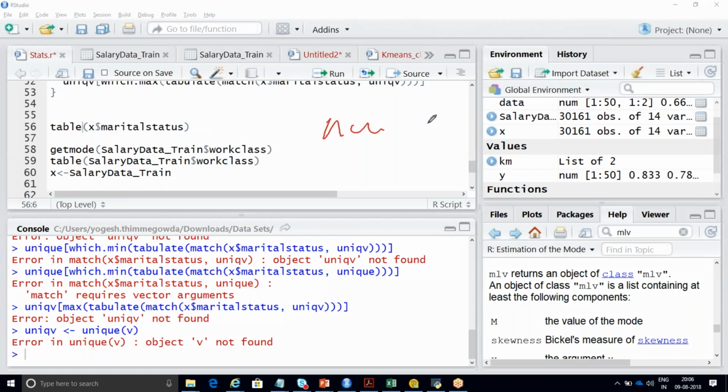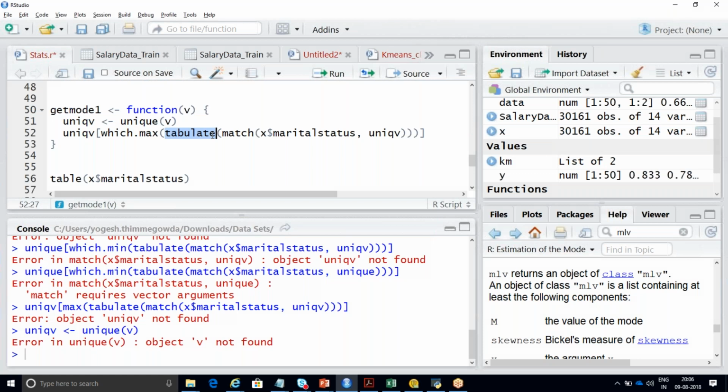If you use table, it will do on any type of data. That is the reason I'm using tabulate, because your data is in 6 categories. One is divorced, another one is married, never married, like this. Totally you're having 6 to 7 categories. Got it? So it will try to calculate, tabulate in the sense it will try to calculate how many of your unique with respect to unique v and maximum numbers, or you can change it to minimum numbers as well.